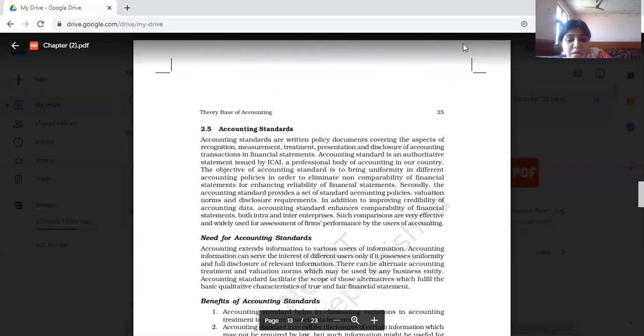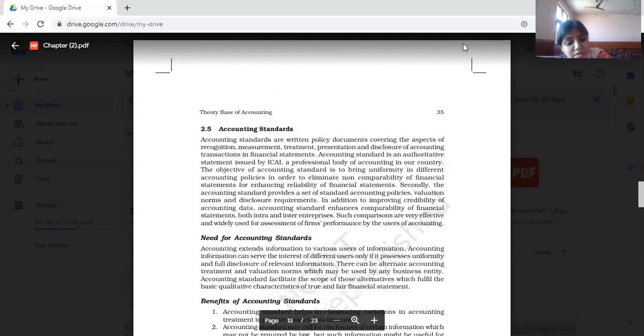The objective of accounting standards is to bring uniformity in different policies in order to eliminate non-comparability of financial statements and enhance the reliability of financial statements. Secondly, the accounting standard provides a set of standards, accounting policies, valuation norms and disclosure requirements. Right, so these are all accounting standards.